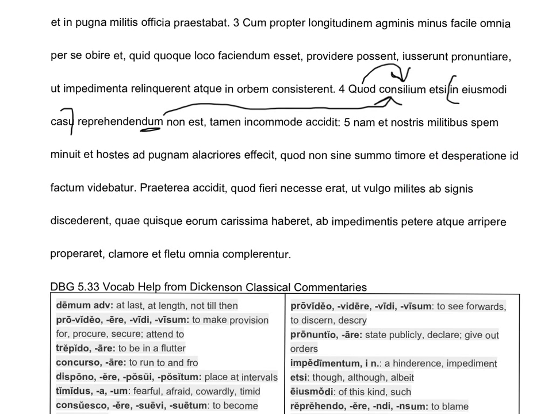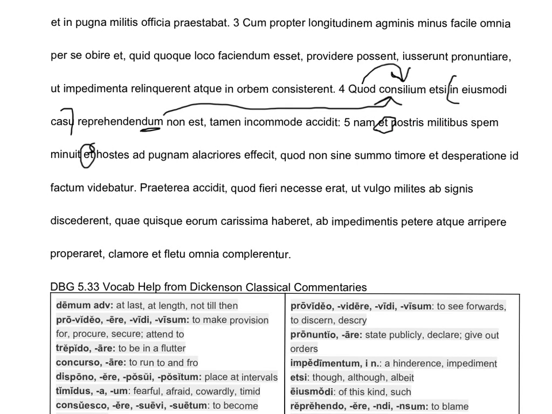Factum videbatur. Oh dear. Okay, so why didn't it work the way it was supposed to? Why didn't it work like it says in the manual? Take this et, that's both and, right? You see how that goes there, et. So two things happened.